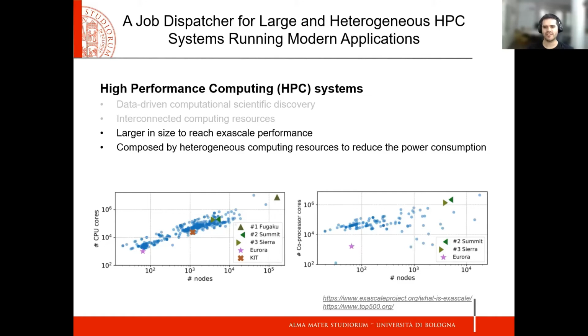In the figures, we can see the HPC systems of the top 500 list of the fastest systems in the world, and 2 systems used in our experimental study. 80% of the systems have more than 10,000 CPU cores, 63% more than 1,000 nodes. 30% have heterogeneous computer resources.